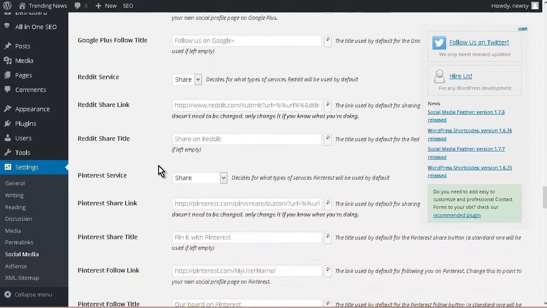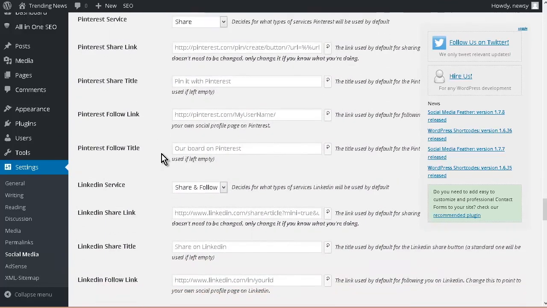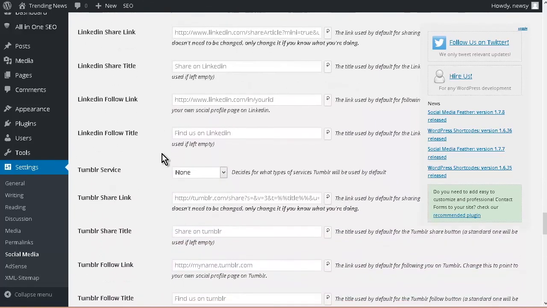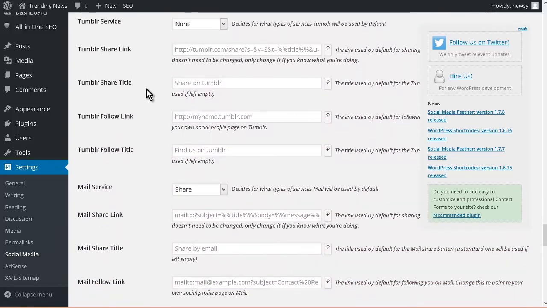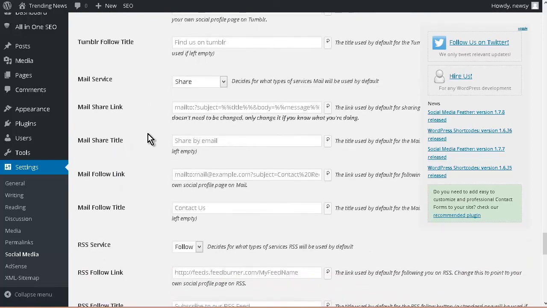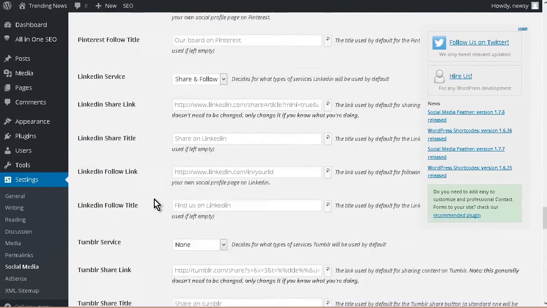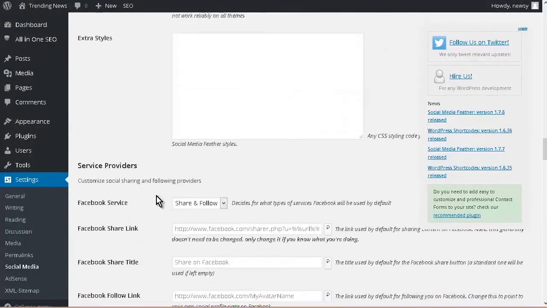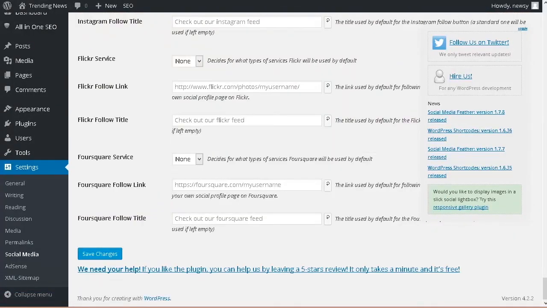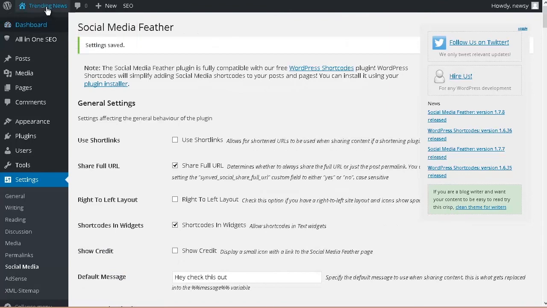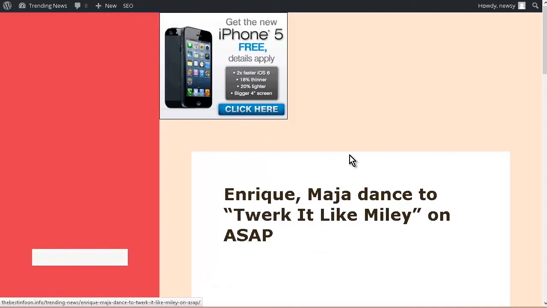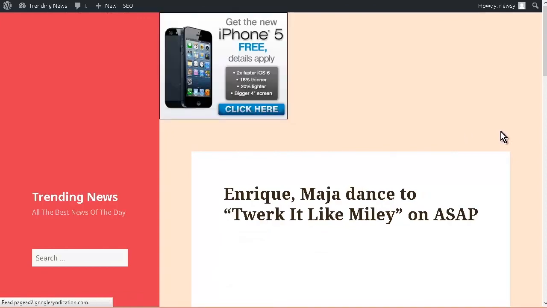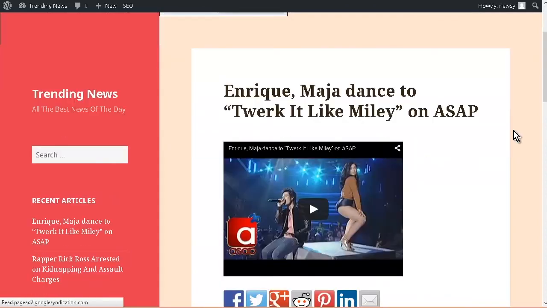Okay, if you have Reddit, Pinterest, LinkedIn, Tumblr. So all of these things, you can put these all in there if you want, or any combination thereof. Okay, so set that up the way you want and save your changes. All right, let's go have a look at our site now. I haven't really set this up properly, but we should be able to see it showing up here.